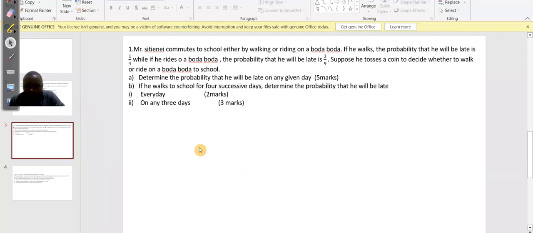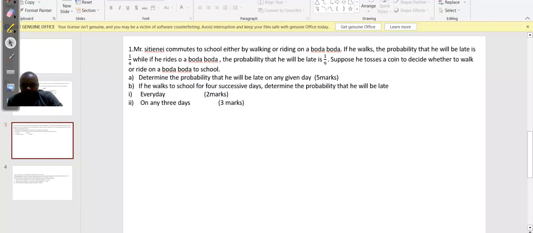Now, for part B: if he walks to school for 4 successive days, determine the probability that he will be late every day.